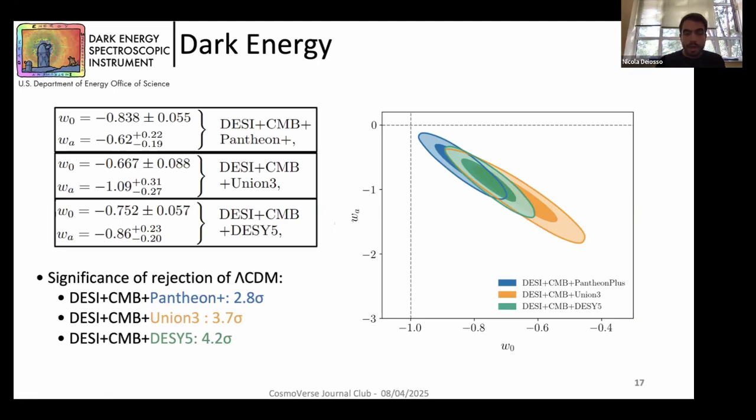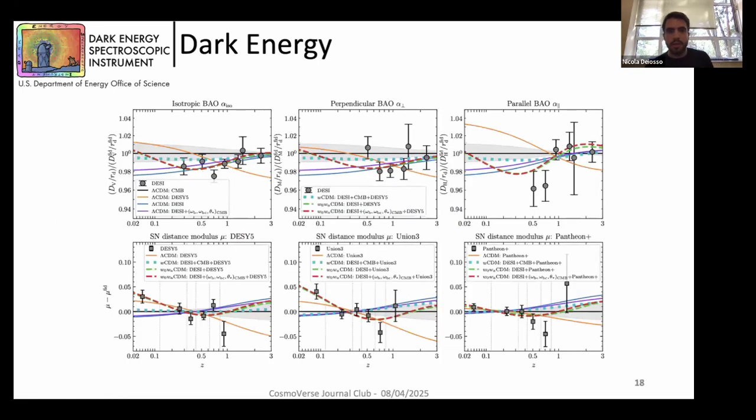And another thing that is quite interesting to see is that, as I said before, it seems that ΛCDM is able to describe BAO data alone, CMB data alone, and supernova data alone.